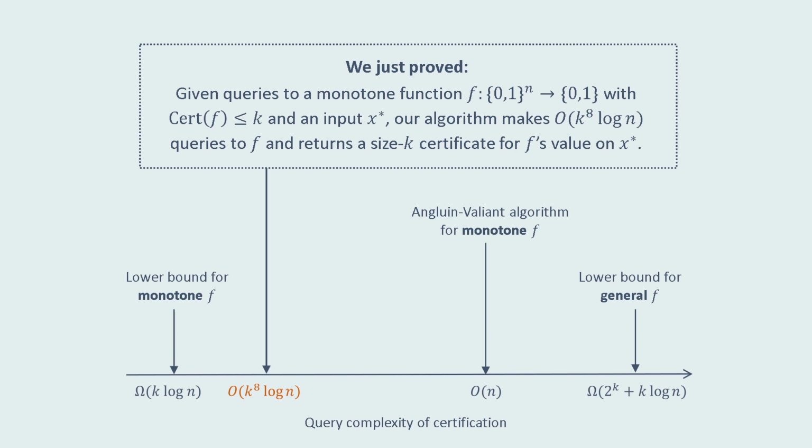With our algorithm in hand, we can prove that given queries to a monotone function f, whose certificate complexity is at most k, and an input x star, we can output a size k certificate for f's value on x star using at most poly k log n queries to f. In the regime where k is small, let's say poly log n, this yields an exponential improvement over the previous best known certification algorithms, which used a linear number of queries to f.